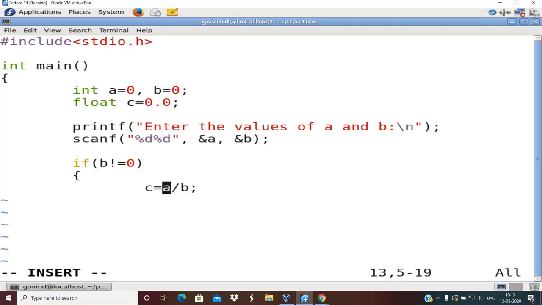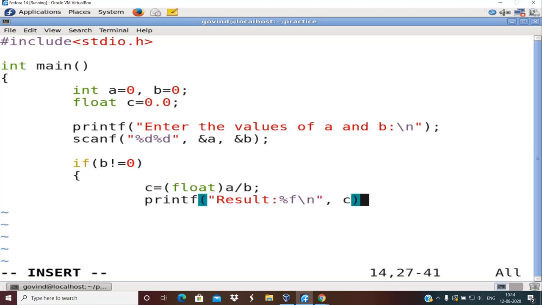I'll typecast it to float because I want to store the answer in c, and that c should have a valid decimal number. This was discussed in yesterday's session, so I hope that part was clear. Then I'll go ahead with printing the result: result equal to percentage f backslash n, comma c.